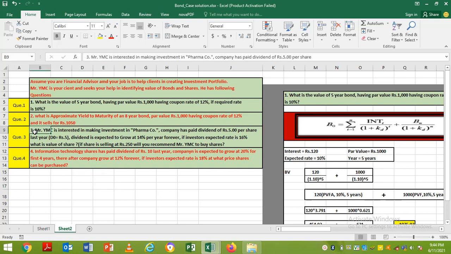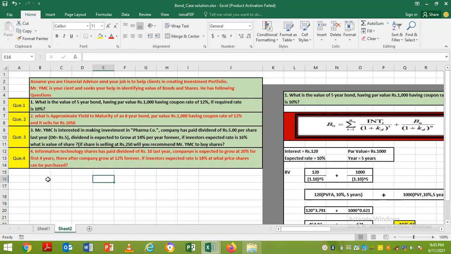Now in question number 3, Mr. YMC is also interested in investing in shares. These two are bonds. Question 1 and question 2 are regarding bonds. In question number 3, Mr. YMC is interested in investing in a pharma company which has paid last year 5 rupees dividend, and the dividend is growing at 14% forever. So this is considered to be the constant growth rate model, and we need to find out, as per the constant growth rate model, what is the value of the share, and if the share is selling at 250, are we going to recommend to purchase or not.